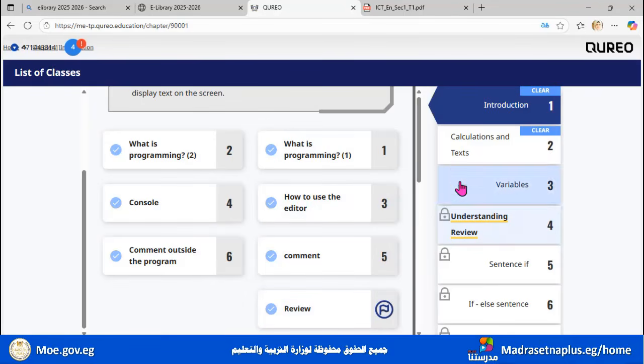So each chapter has lessons inside it, maybe 5 lessons, 6 lessons, and a review at the end. Once you completed a lesson, you will find a correct mark here. It says that you completed it. And when you complete each lesson, you will find the clear icon here. It means that you completed the whole chapter. You ended all the lessons. After that, you need to move to the next chapter after it. Okay, so let's start